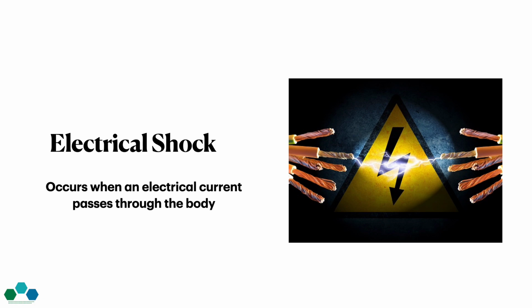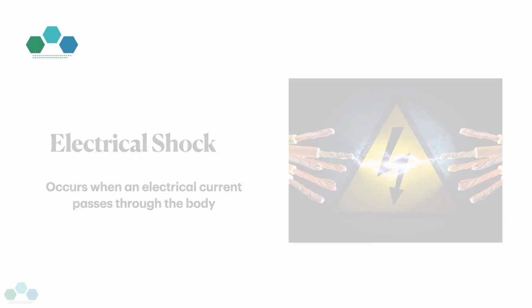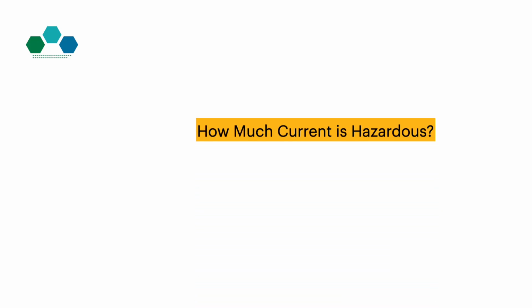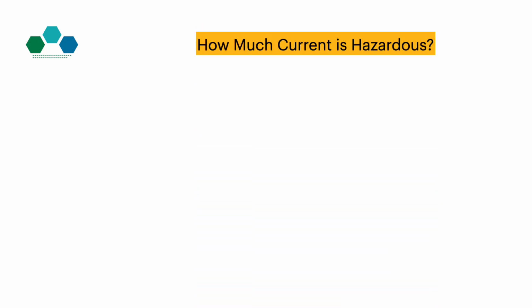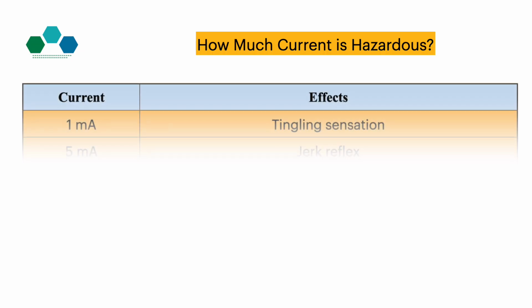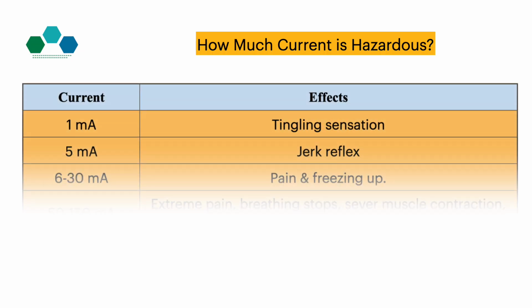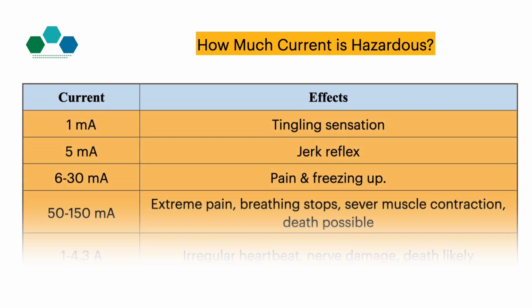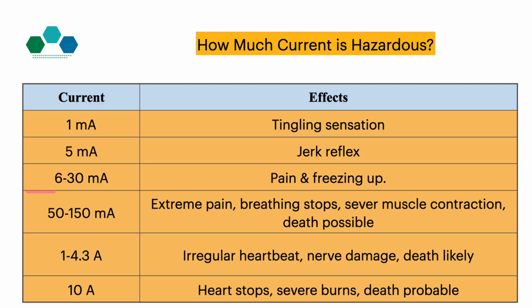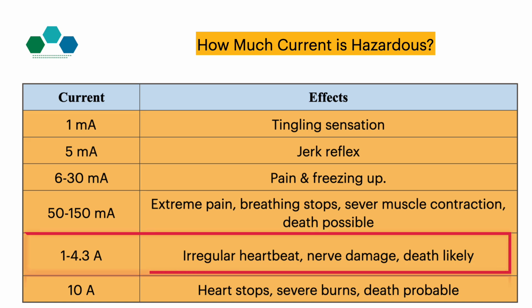Electrical shock occurs when electrical current passes through the body. We must understand that it only takes very little current to cause serious damage and possible death. As you can see, only a few milliamps can cause extreme pain, injury, and even death. As little as 50 to 150 milliamps causes extreme pain, breathing stops, severe muscle contraction, and death is possible.